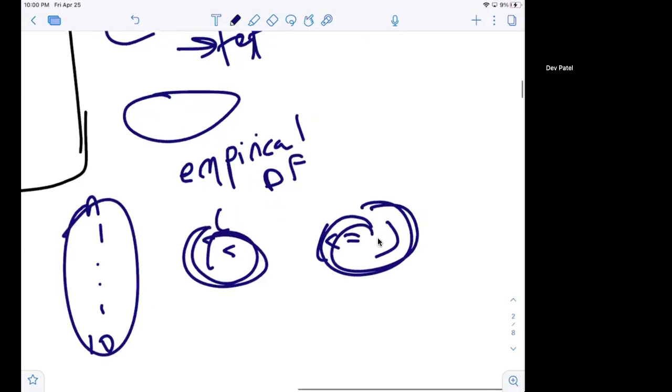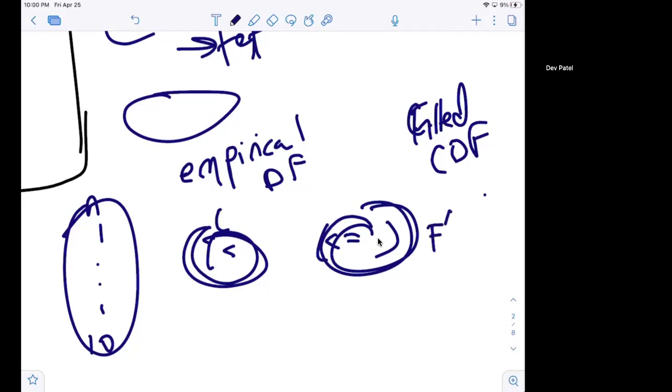And then we have the fitted CDF, which is the actual theoretical distribution. So you evaluate the CDF, and then you get, okay, what is the probability that this x is less than or equal to some value?